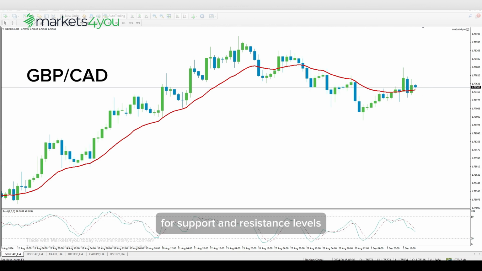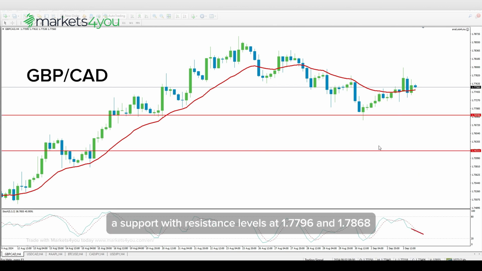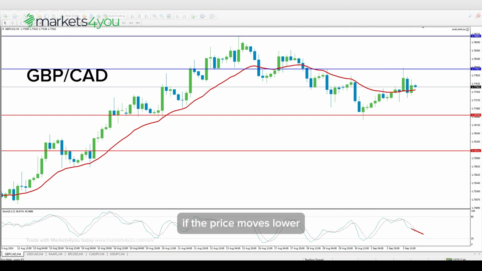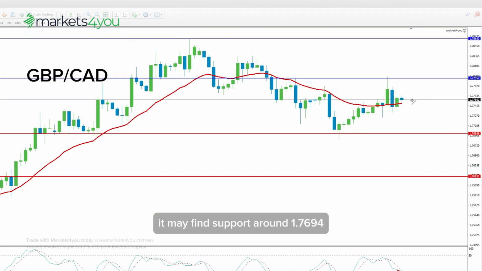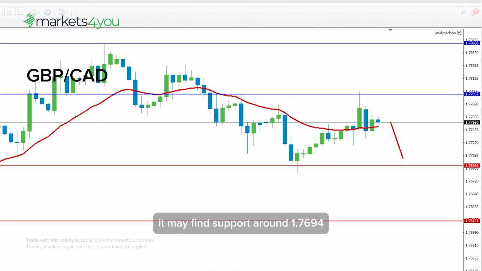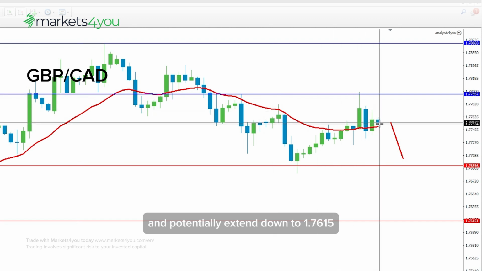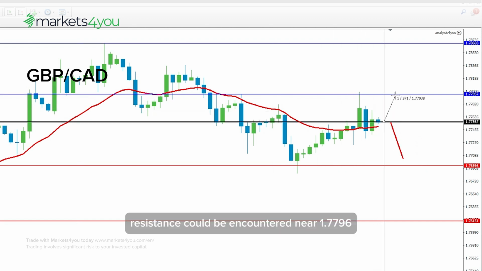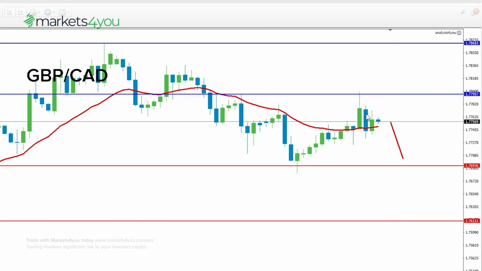For support and resistance levels, we have identified 1.7694 and 1.7615 as support, with resistance levels at 1.7796 and 1.7868. If the price moves lower, it may find support around 1.7694 and potentially extend down to 1.7615. On the upside, resistance could be encountered near 1.7796 or potentially extend towards 1.7868.